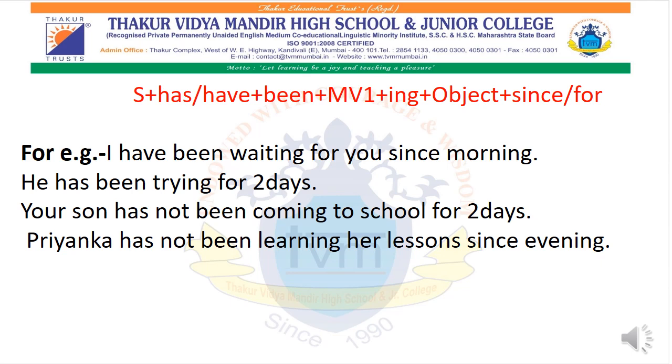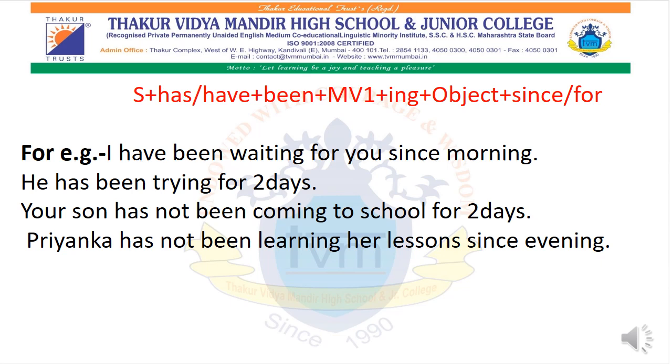I is the subject over here. Have been is the helping word. Waiting is the main verb first form plus ing, for you. And why have we mentioned since? Because it is telling exactly when. It is talking about morning.